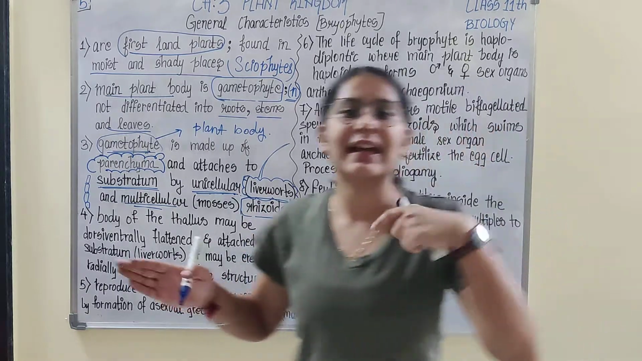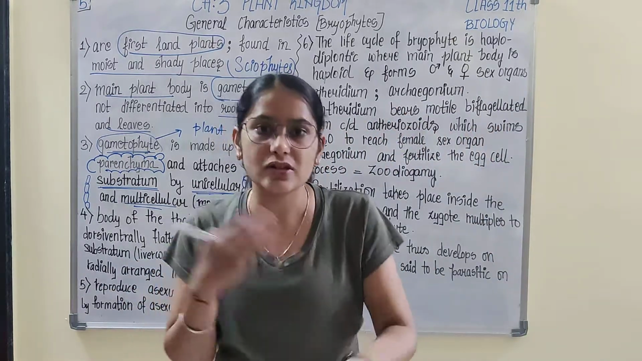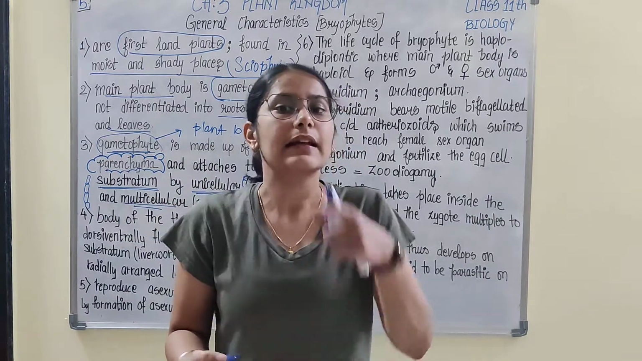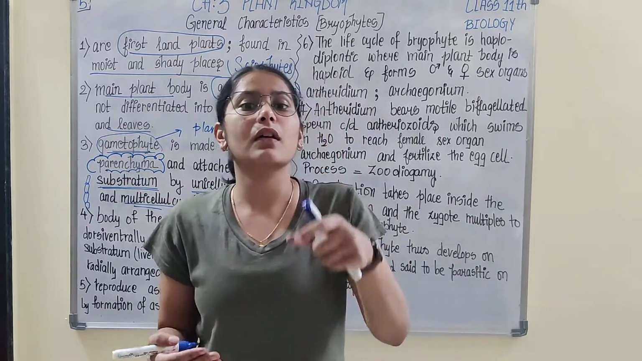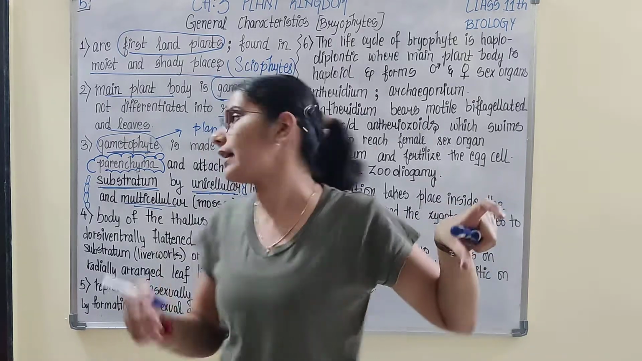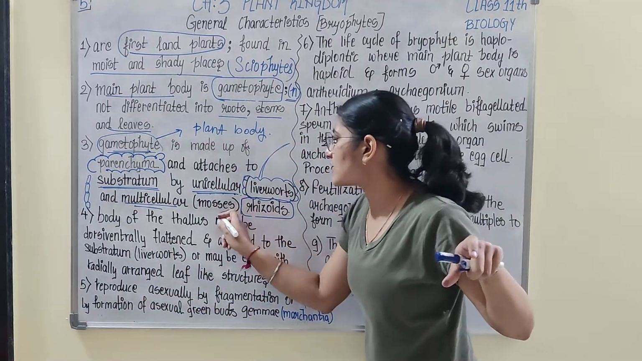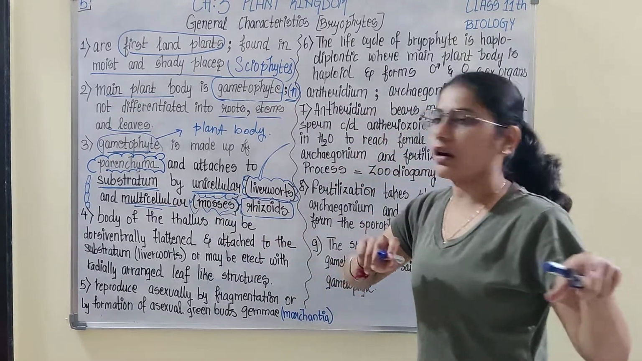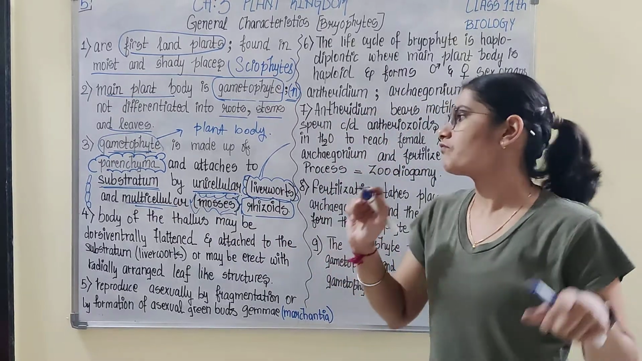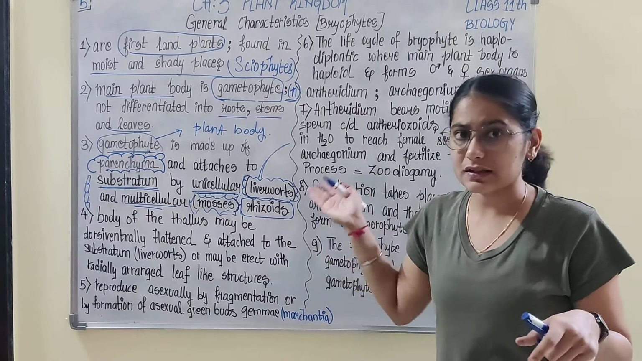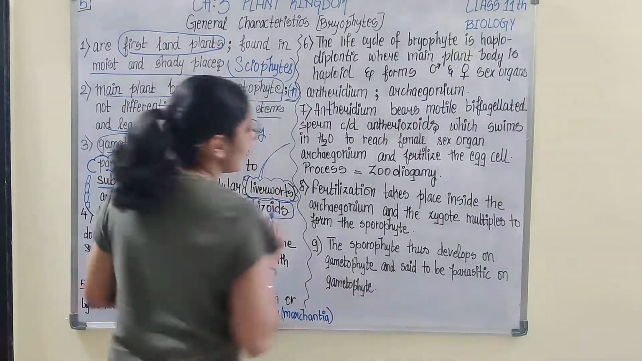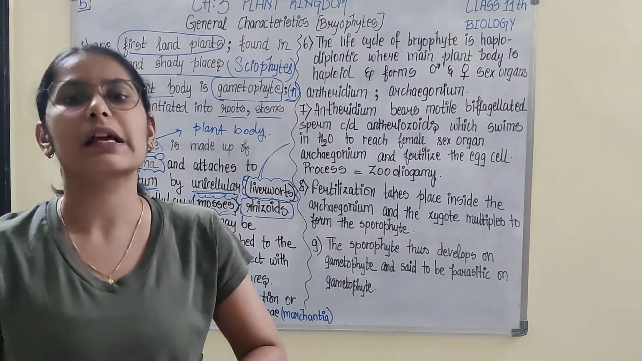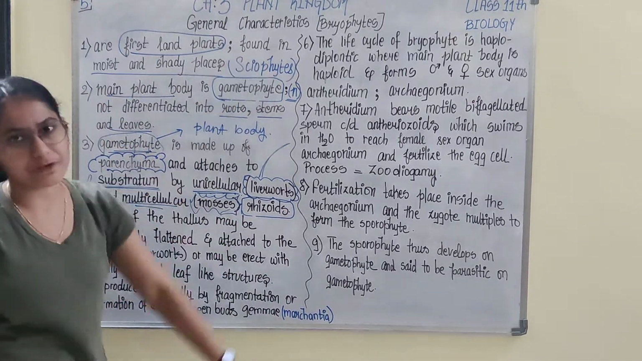If the rhizoids are multicellular, that is, the gametophyte has multicellular rhizoids, then it would be included in the class of mosses. Which class is this? Of bryophytes. Okay. So, I said we would be simultaneously discussing a few special characteristics of the classes of bryophytes.